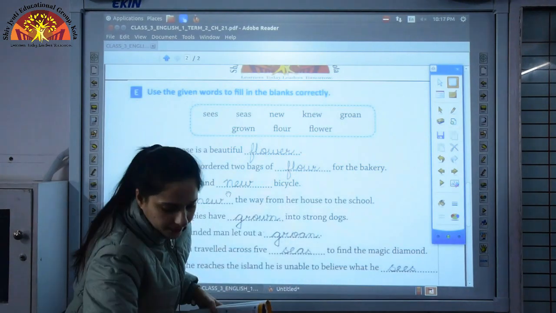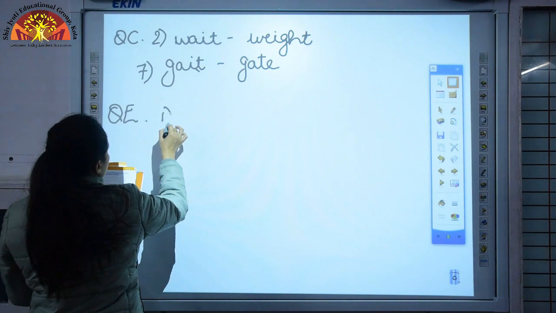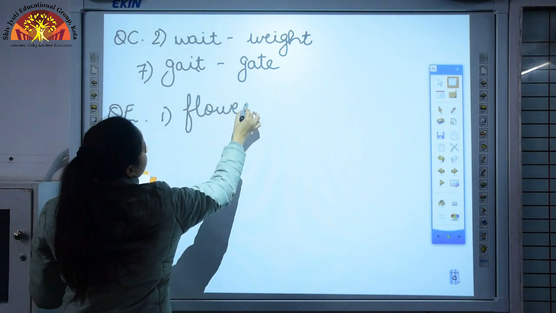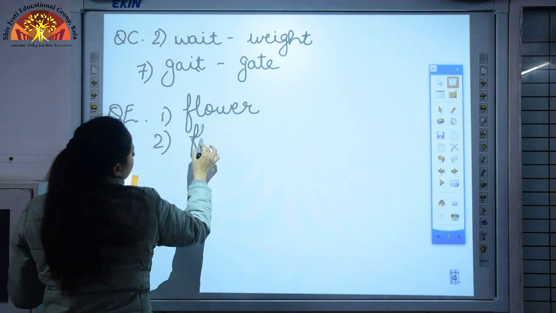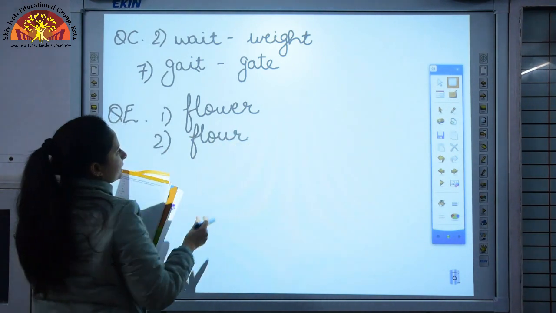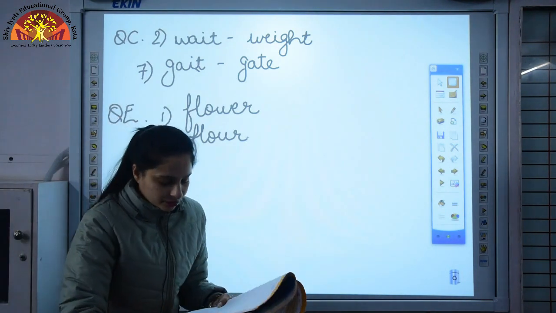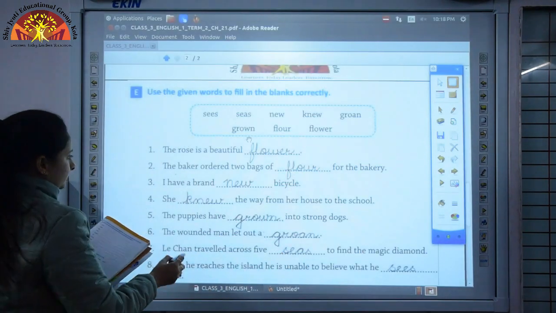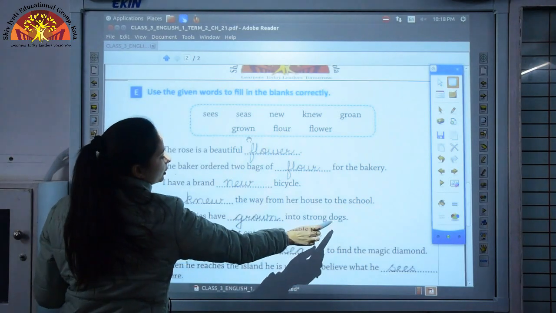Okay. So the first one will be flower and the second one will be flour. The sound is the same, but over here the meaning and the spelling is different. Now we'll take fifth one. The puppies have dash into strong dogs.